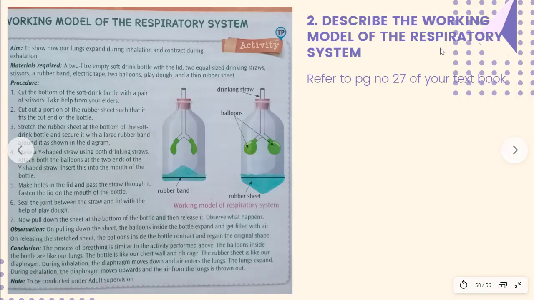Question 2. Describe the working model of the respiratory system. So this is the working model of the respiratory system. This is there in your textbook on page number 27. You can refer to it and also try to do this experiment. It is very interesting.